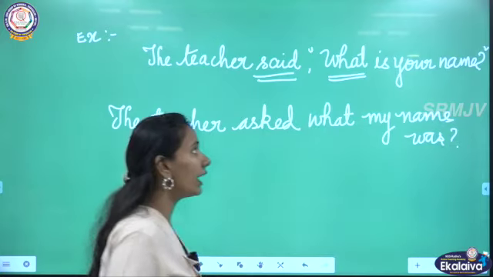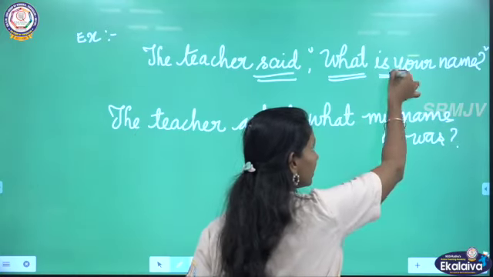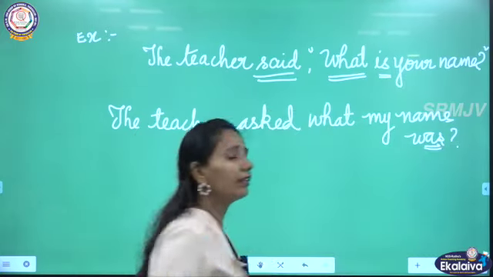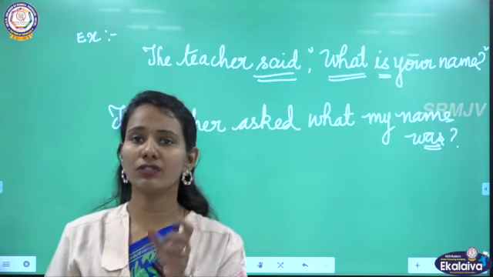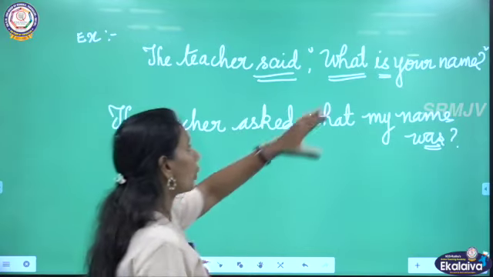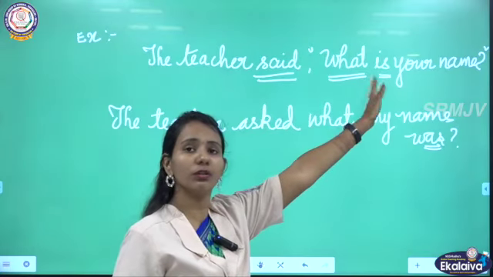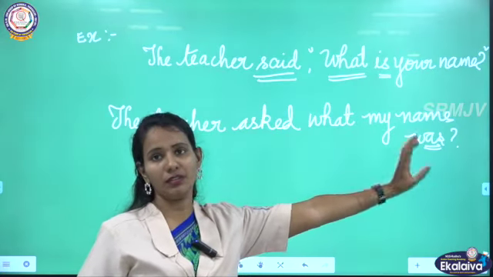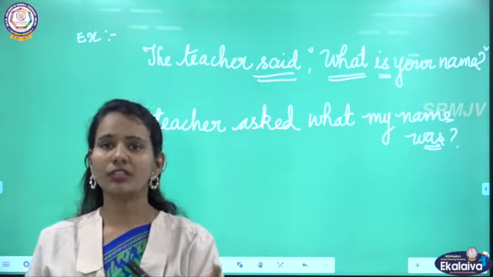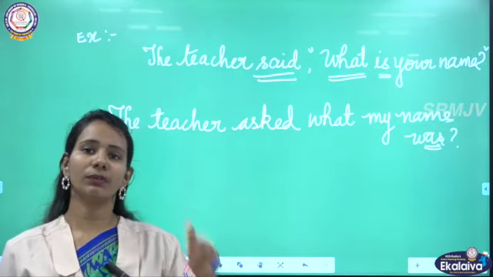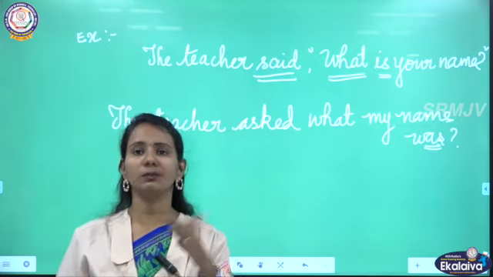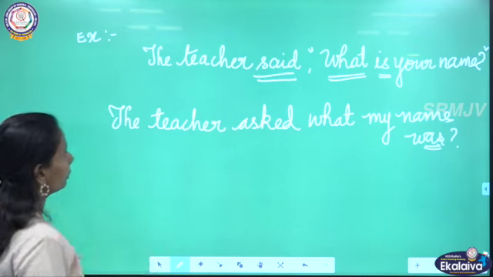Here you could see I have changed the tense from present to past, and there is also a change in the structure of the sentence. I have brought this verb from the middle of the sentence to the last. So there will be a structure change when you change it from direct speech to indirect speech. We will do one more example.